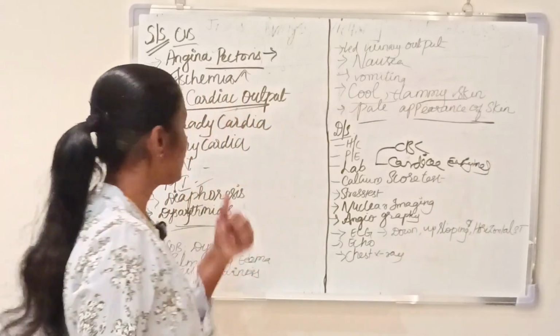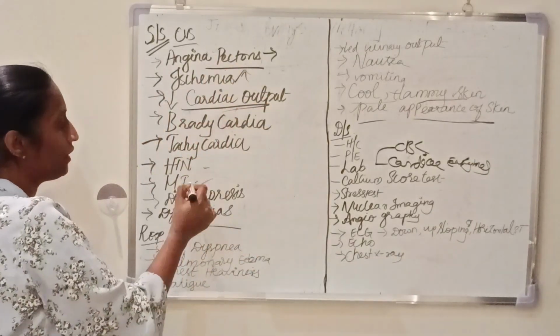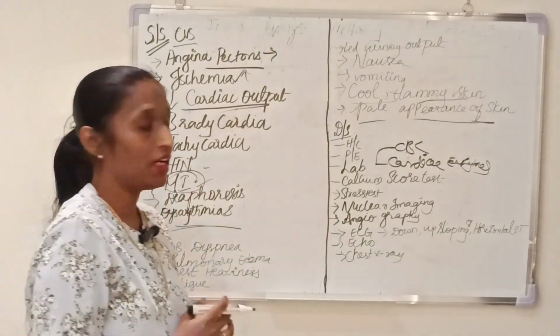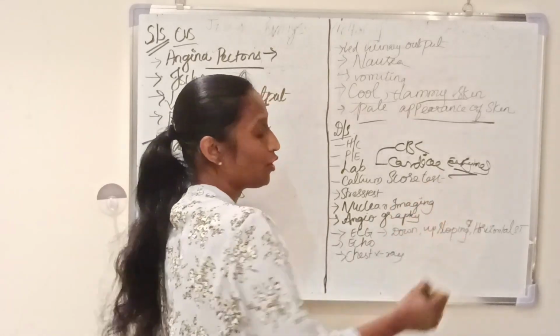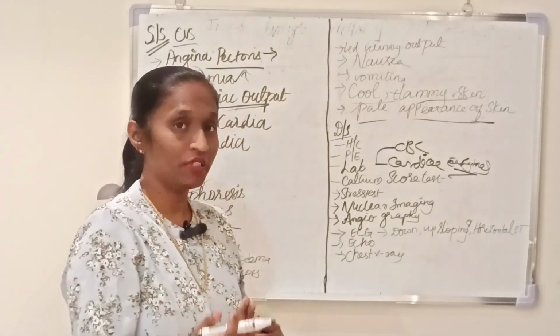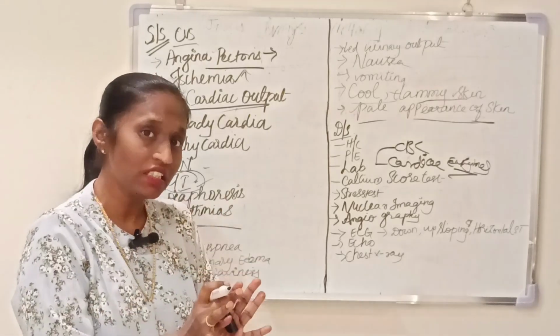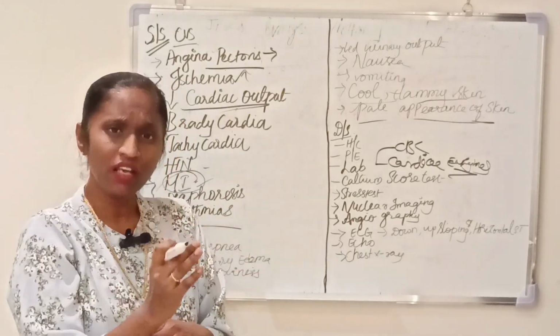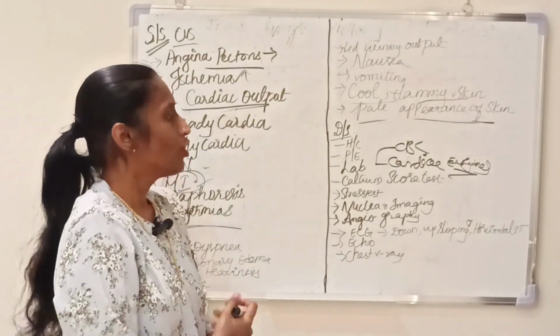If the person is affected with coronary artery disease, or with myocardial infarction, there will be a presentation of cardiac enzymes: troponin I, troponin T, and CK-MB. They are present in the blood of the person, and the level will be increased in the blood. So that we are doing.